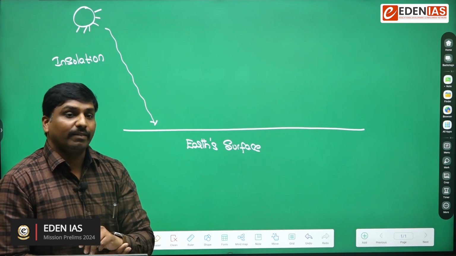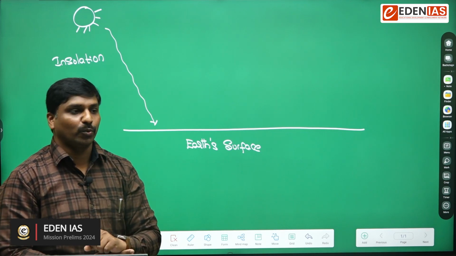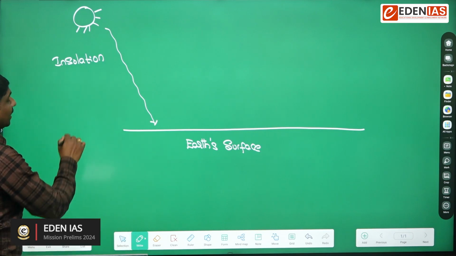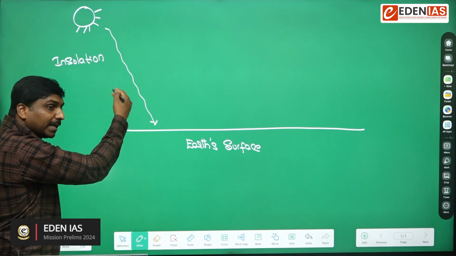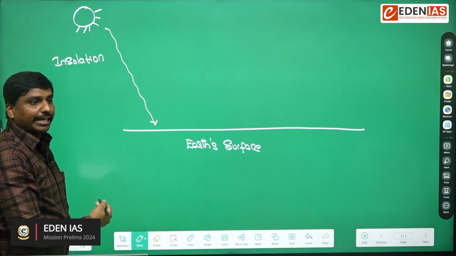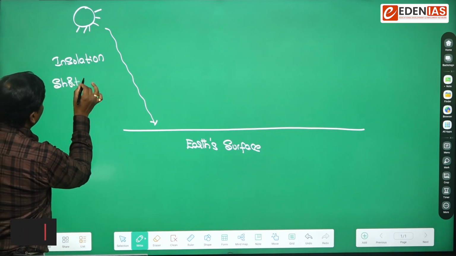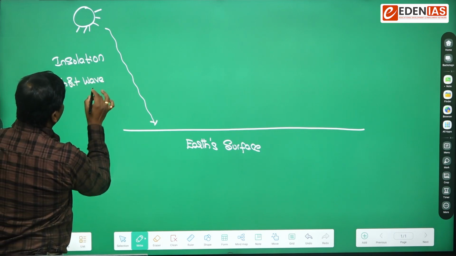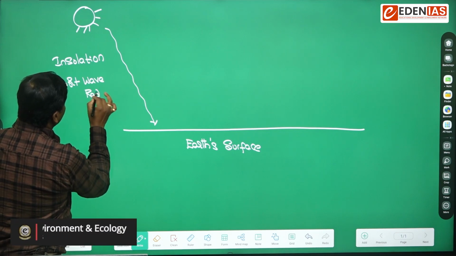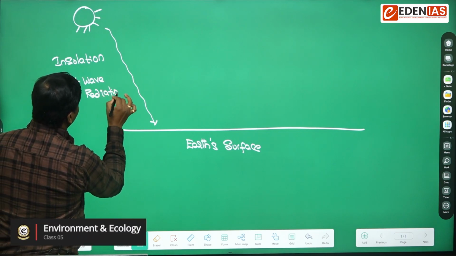So usually from the atmosphere's point of view, the atmosphere is transparent to incoming solar radiation, and it will be received in short wavelength. So we will call them short wave radiation.